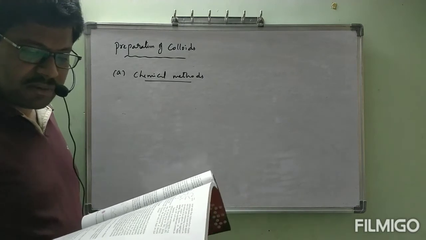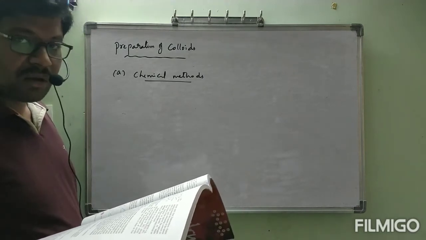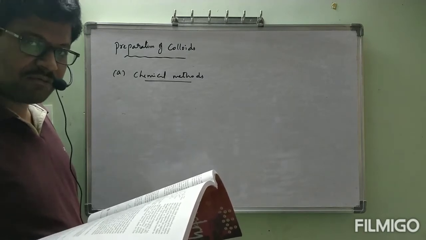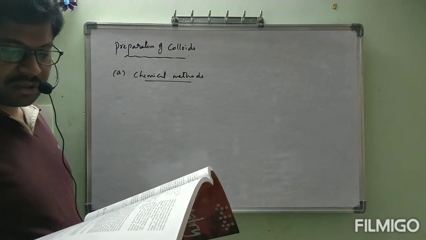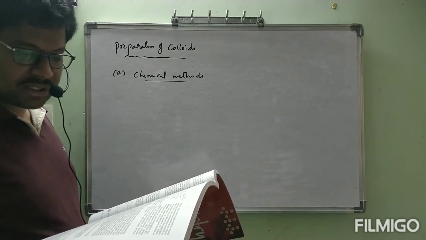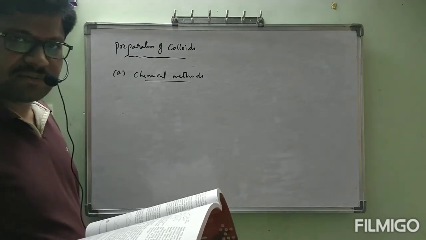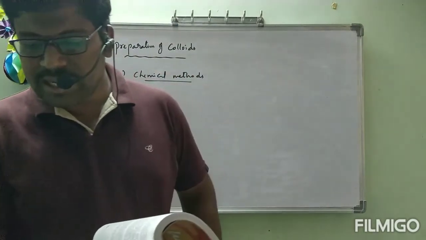Colloidal dispersions can be prepared by chemical reactions leading to formation of molecules by double decomposition, oxidation, reduction, or hydrolysis. Double decomposition we will see clearly at the time of reactions. These molecules then aggregate, meaning they combine again. Every time, first small particles will be formed. Those small particles will be combined, a group of particles combining to form the size of a colloidal particle.